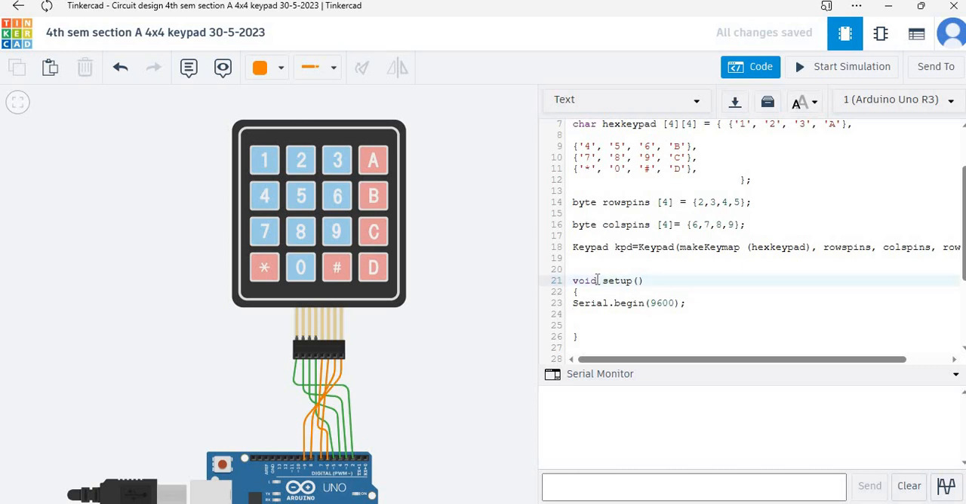Inside the void setup function we are using serial.begin 9600. Serial.begin is used for declaring the speed of your serial monitor or serial communication. Operational frequency? Yeah, operational frequency. This 9600 is the baud rate. You can see this as the operational speed.